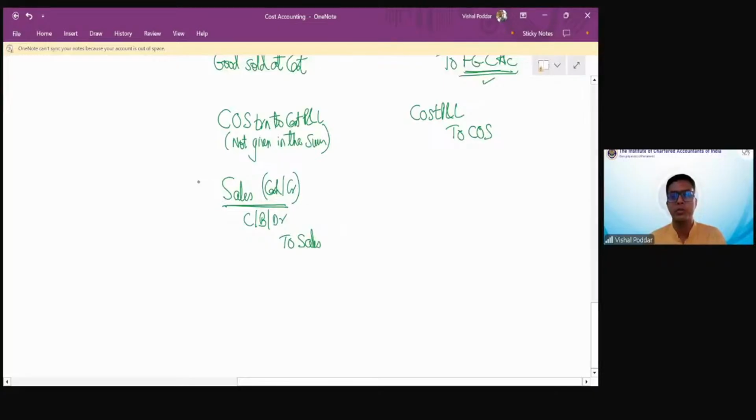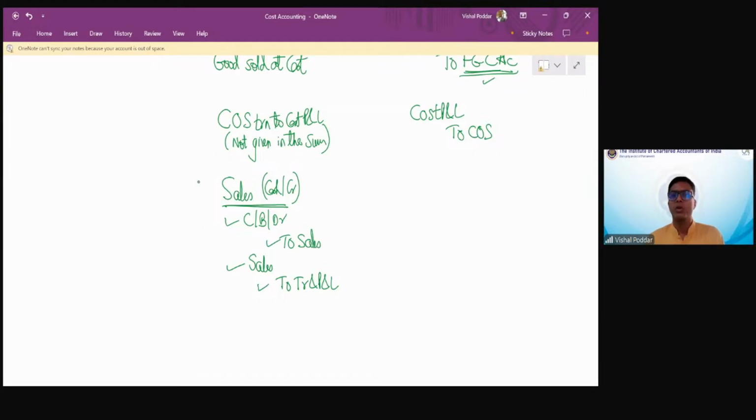Then sales to trading and P&L account. So first sales happen, then sales get transferred to the trading portion of your trading and P&L account.